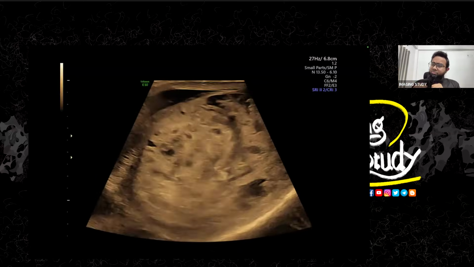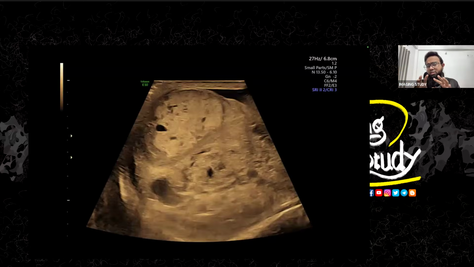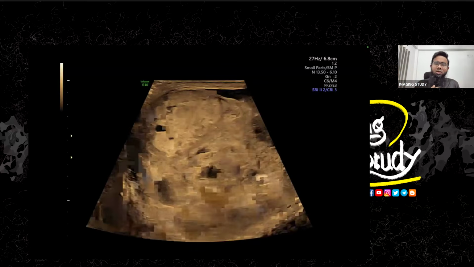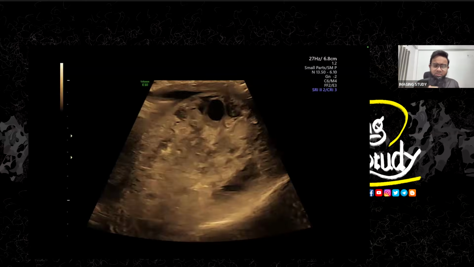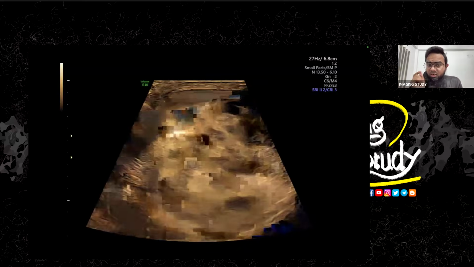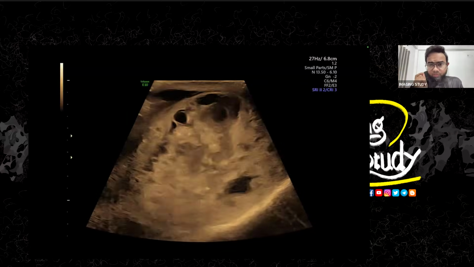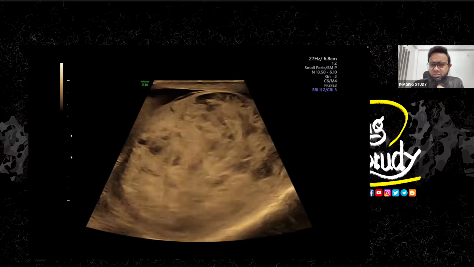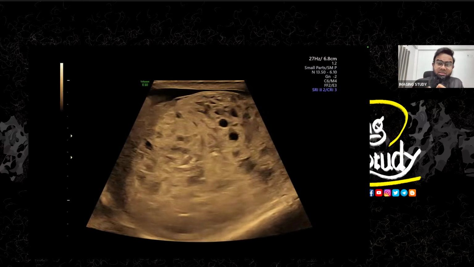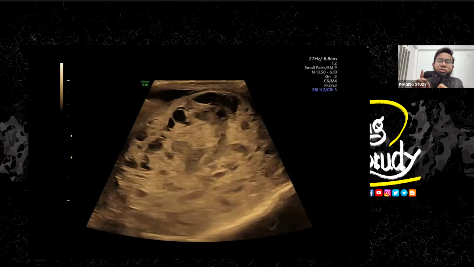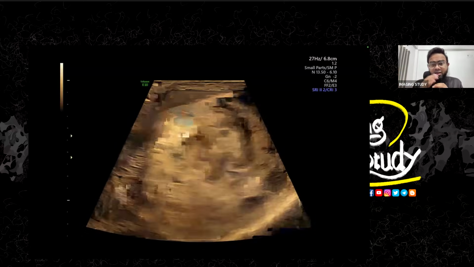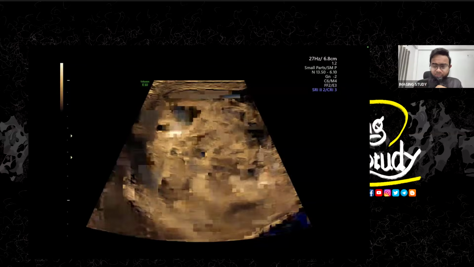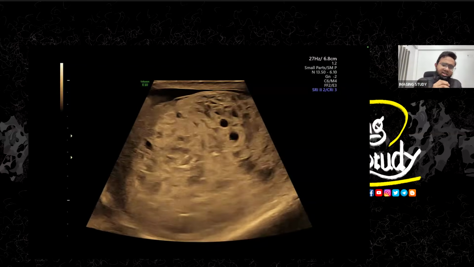Again, if you see sometimes this type of lesion, where the whole testis or whole epididymis shows a Swiss cheese appearance or diffuse cystic appearance, you definitely should search for calcification. Can you see any calcification here? I tried to search for the calcifications. There is no calcification present here. This is a very important finding, and you definitely should mention it because it will differentiate the two most important differentials. Okay, so let's put the color Doppler.